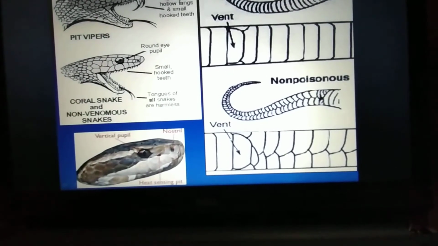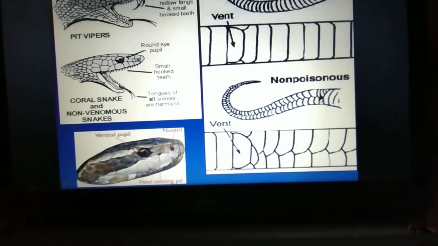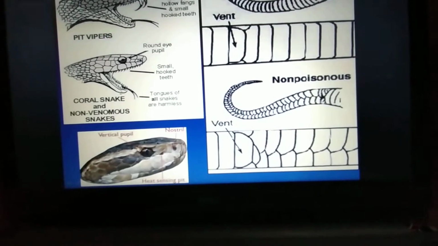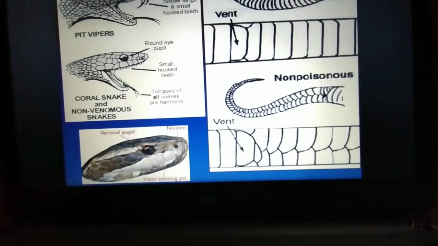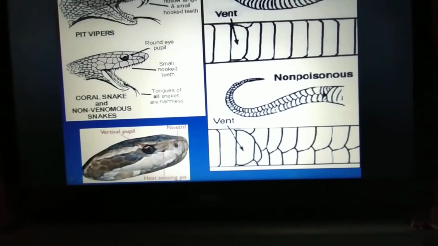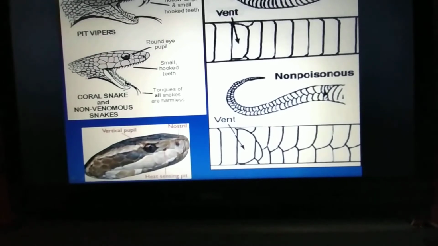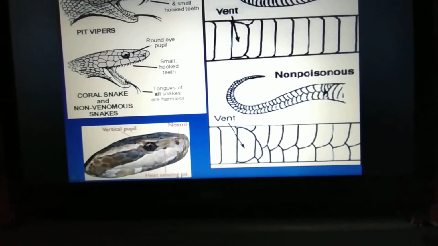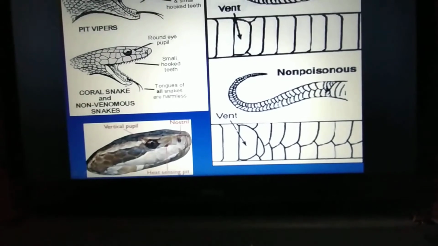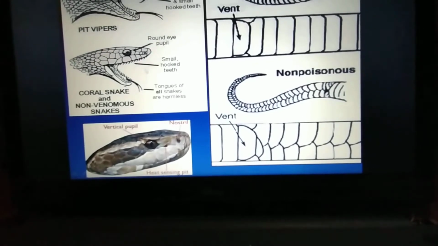Here, that is what I told you, the pit, the heat sensing area. Here it is present between the nostril and the eye, in pit vipers. This is how we can differentiate.